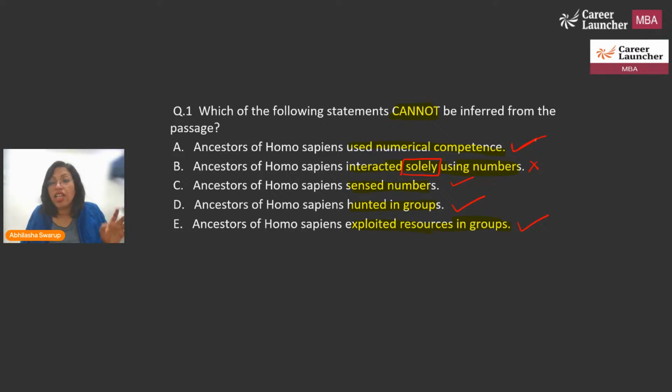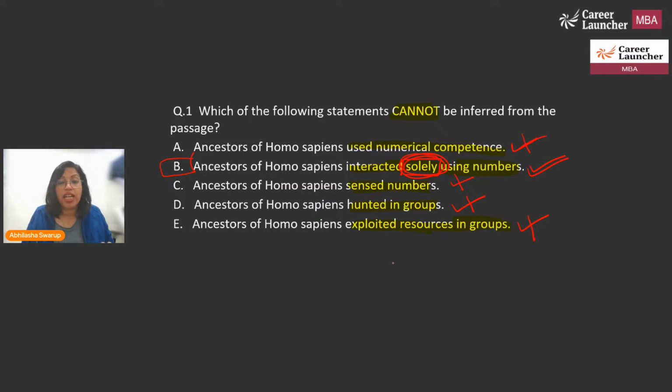So anything that can be inferred is not my answer. So I'm cutting out 1, 3, 4, and 5. So my correct answer is going to be option number B, which says that they interacted solely using numbers. Now, we don't know if they were interacting solely using numbers, and therefore B is the answer.